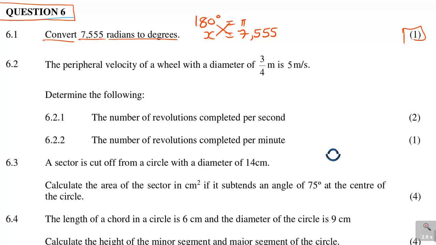So you say x times pi, which is pi x, is equal to 180 times 7,555. This is called proportion. Now to remain with x, you divide by pi, then when you do that, x will be equal to the degrees now.